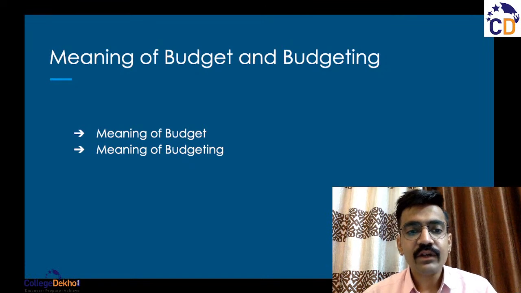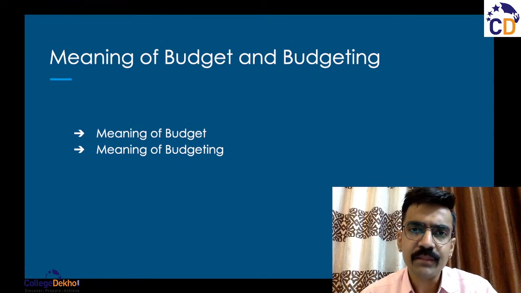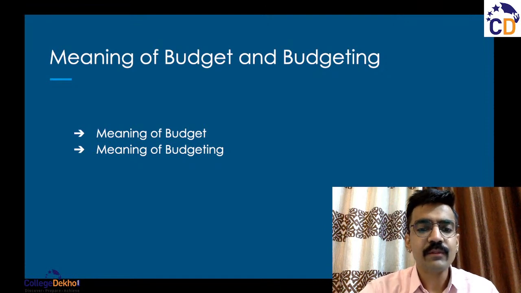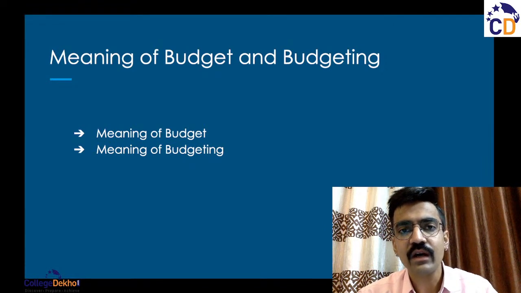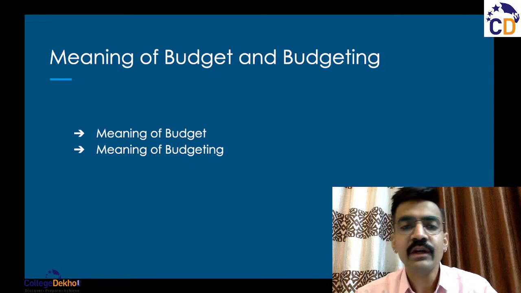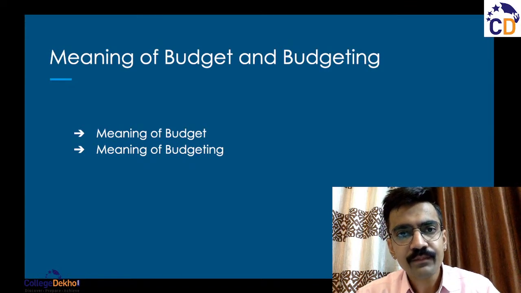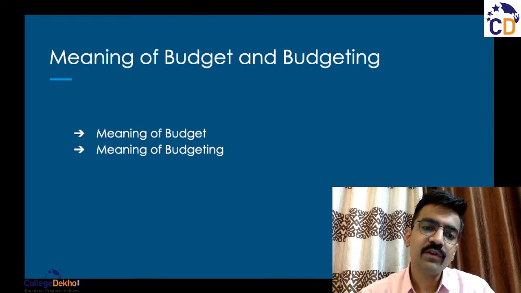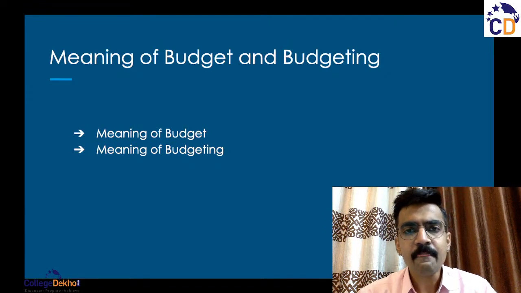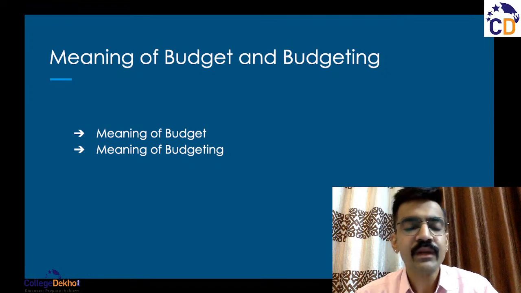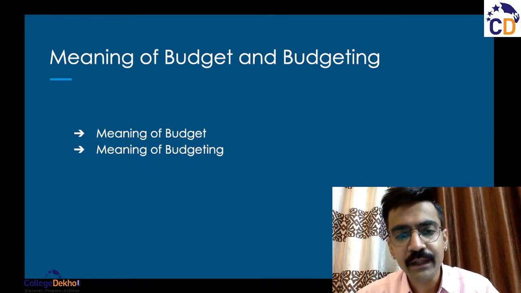For example, the government comes out with yearly budgetary plans. Various ministries are allocated different budgets for development in their own area. So that was an example of how budgets are made for different periods of time and what budget basically means.